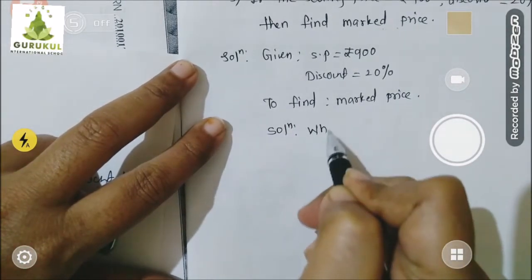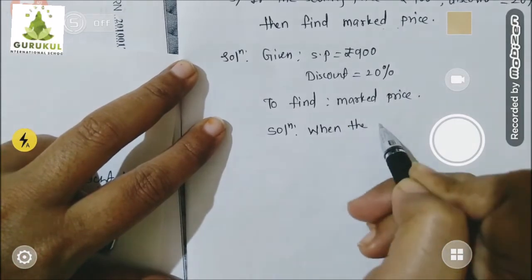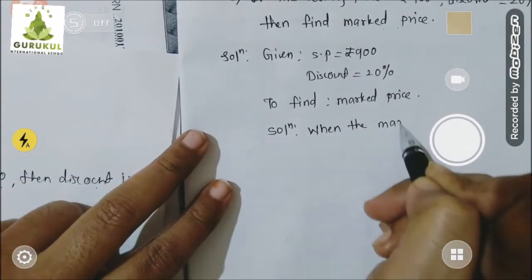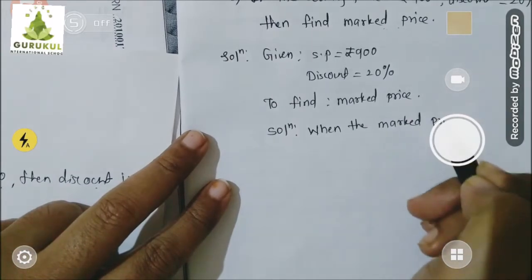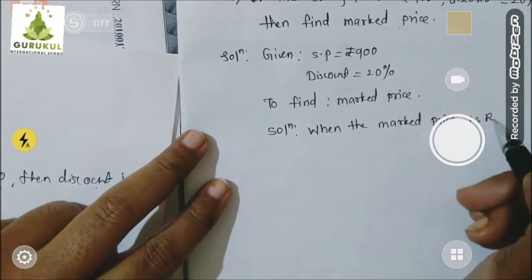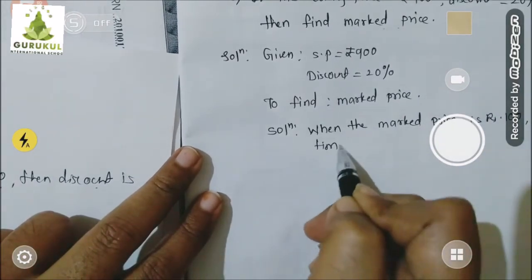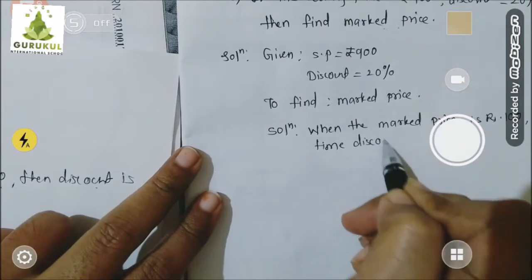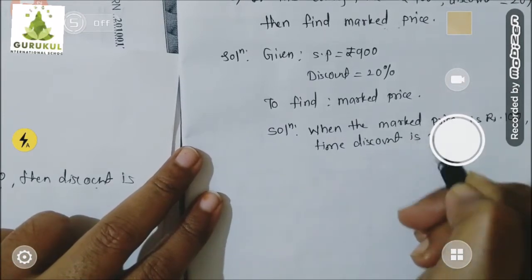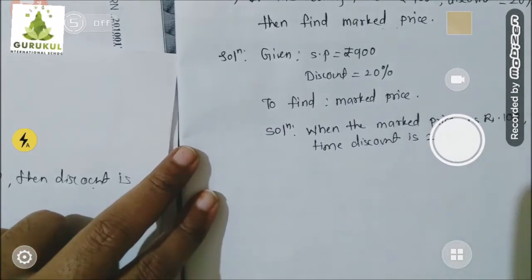I will write, when the mark price is rupees 100, that time discount is 20 rupees.